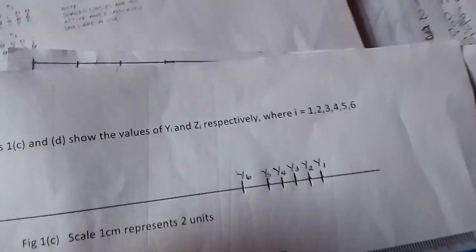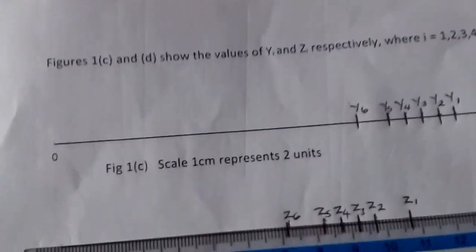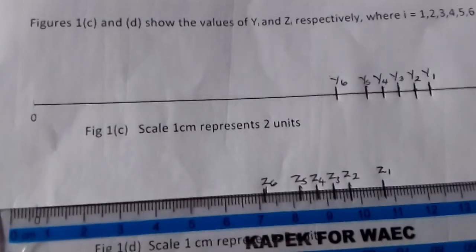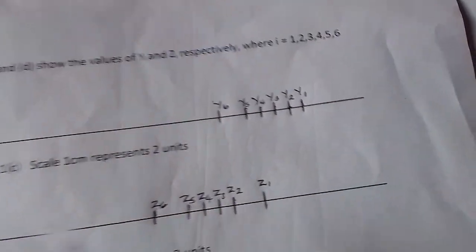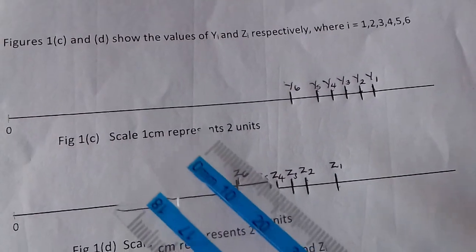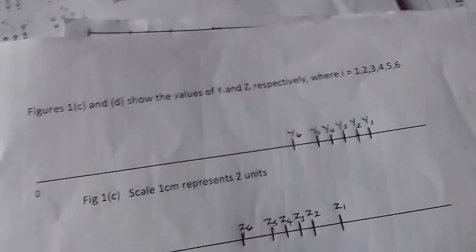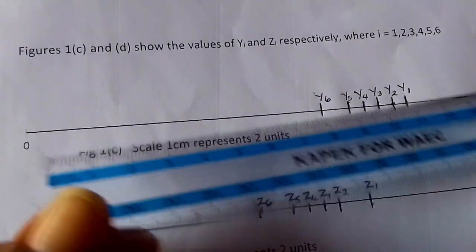Now let's quickly look at this one. Let's look at these values, 1C and 1D. We are going to measure them with our meter rule. Very simple, right? So we are going to start like this.